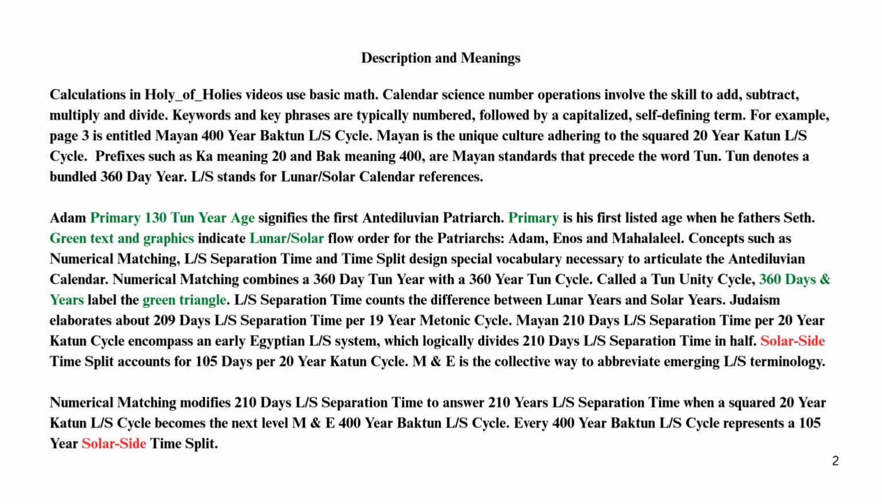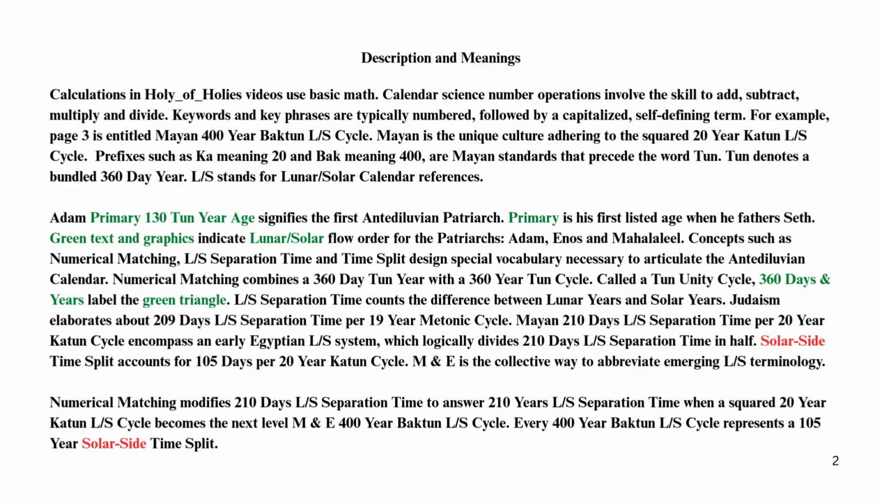Description and meanings. Calculations in HoH_Holy's videos use basic math. Calendar science number operations involve the skill to add, subtract, multiply and divide. Keywords and key phrases are typically numbered, followed by a capitalized, self-defining term. For example, page 3 is entitled Mayan 400-year Bacton L/S cycle.